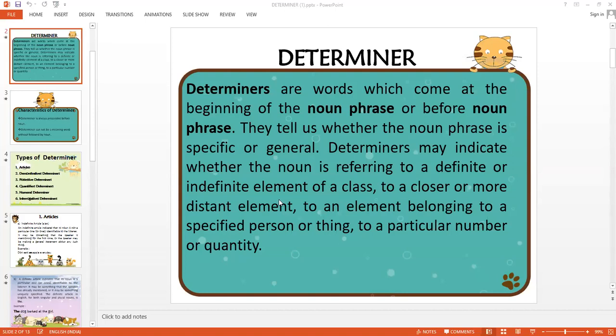Now, rather than going on this definition, I'll just explain what determiners are. You just keep in mind that determiners are words placed in front of a noun to make it clear what the noun refers to. Okay? This will be very clear to you when you understand this, right?